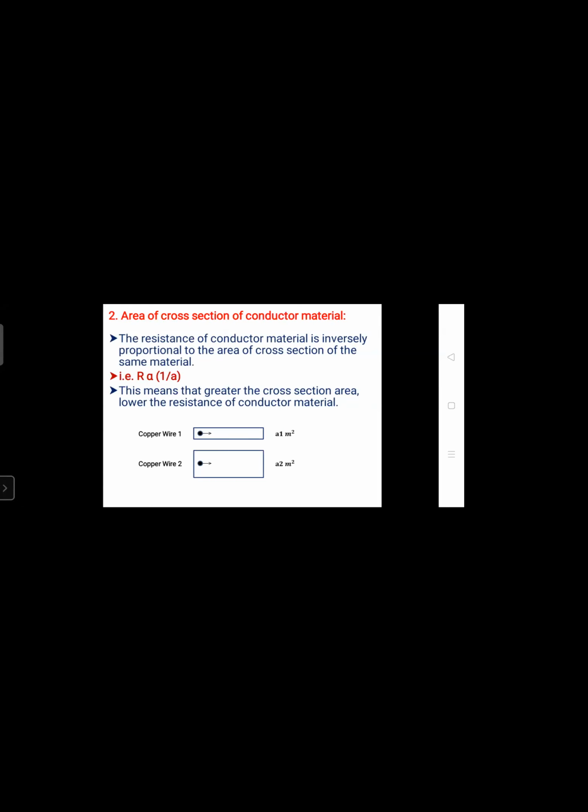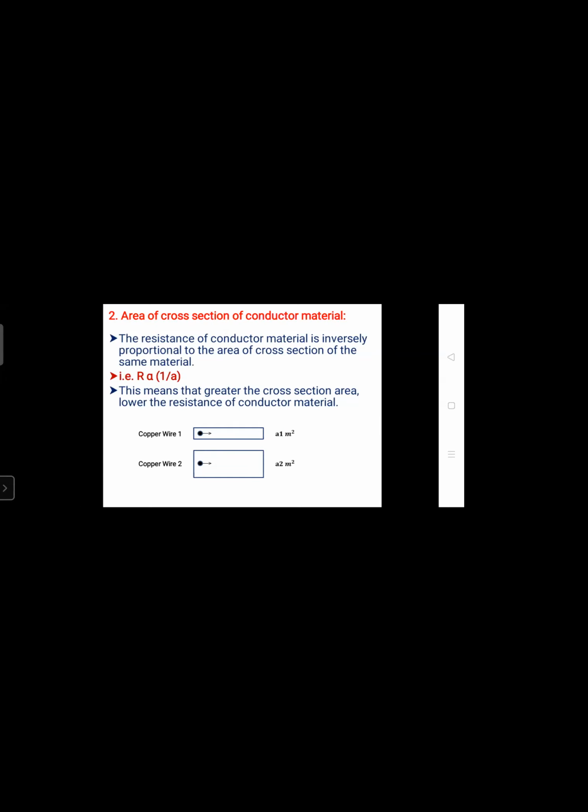That is, R proportional to 1 by A. Next line.